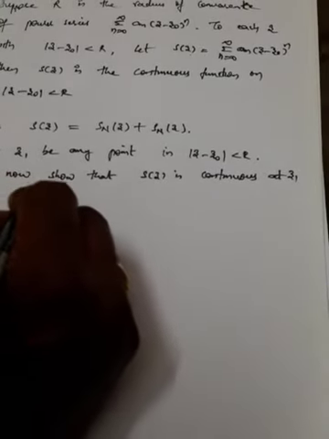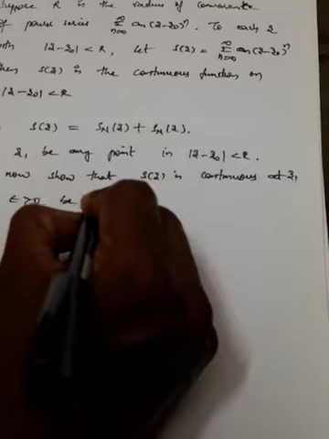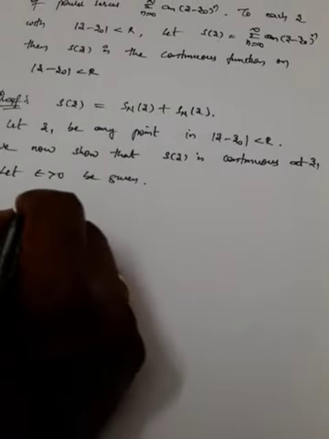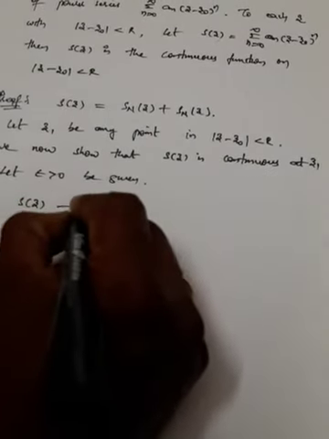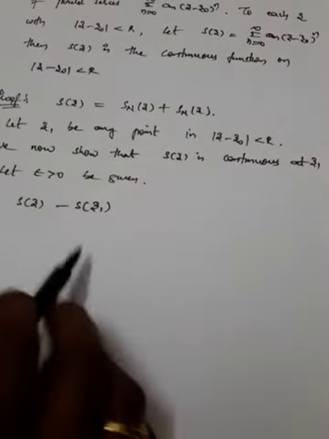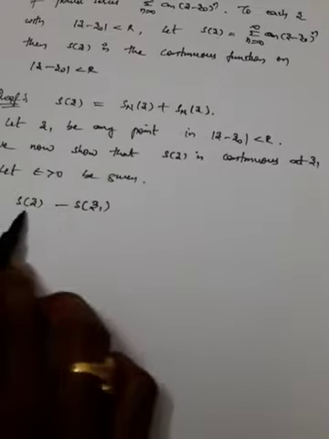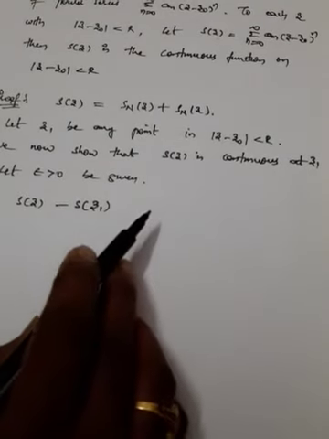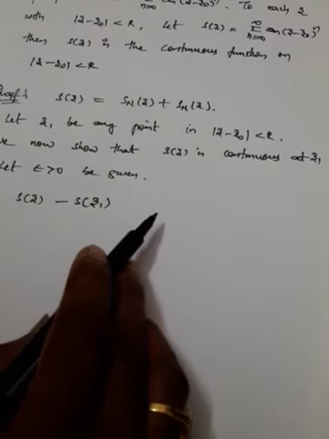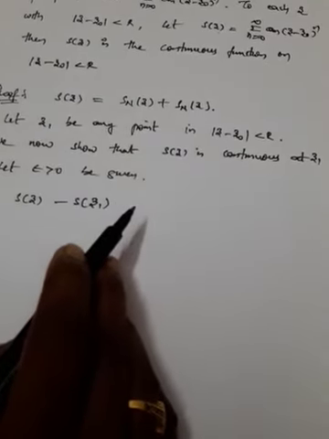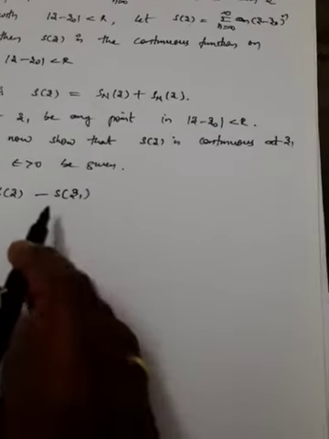So therefore what we'll do is, we'll let epsilon be greater than 0 be given. We are taking epsilon which is greater than 0 be given. So we'll try to prove that mod s of z minus s of z1 is less than some epsilon. Now z1 we have taken a point, no? That we need to prove. If we are able to prove that it is less than some epsilon, then our aim is completed. Okay, so therefore we are writing in the form of like this.